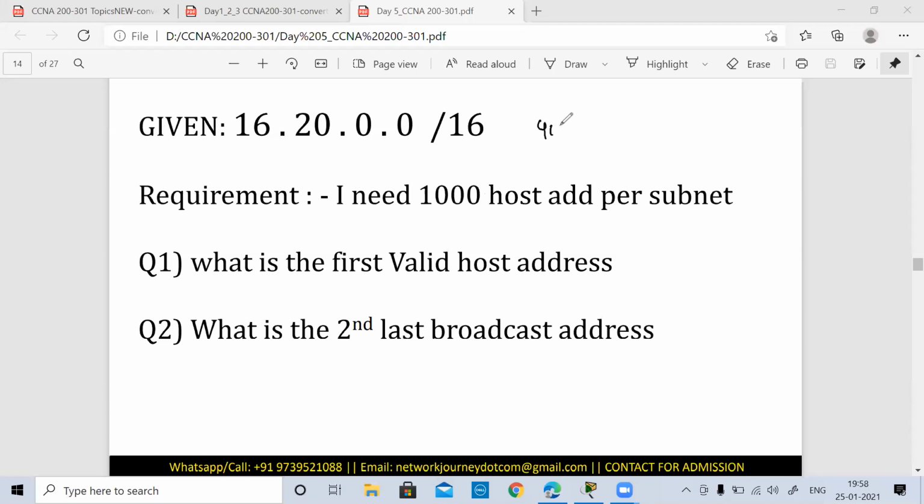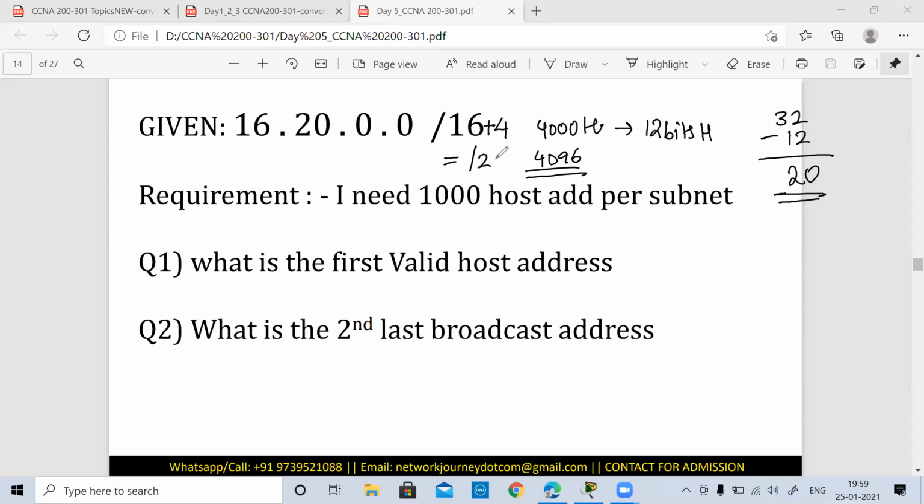Okay, for 4,000 host requirements, we require 12 bits, because with 12 bits we can have maximum 4096. So with 12 bits on the host side, okay, now 32 minus 12 I'm going to do. That turns out to be how much? That turns out to be 20. So I need to go and add +4 into this. That turns out to be /20. How many subnets will I have, guys? How many subnets here I'll have?